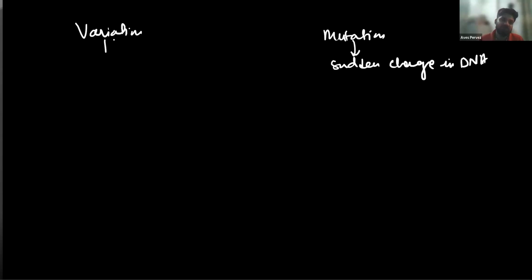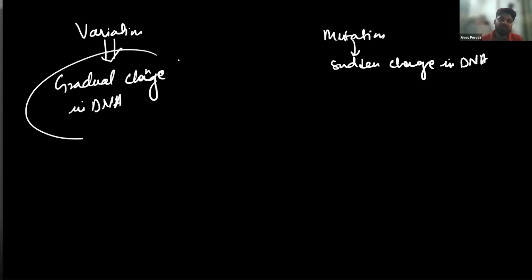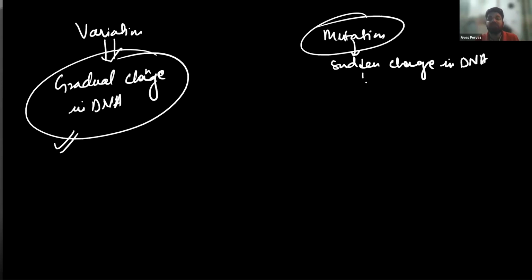But variation is a gradual change in DNA. Variation is beneficial for us because it slowly changes the organism, and the organism starts adapting according to the changing environment. Mutation, on the other hand, is a sudden change in the DNA.